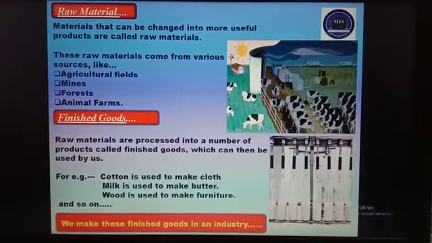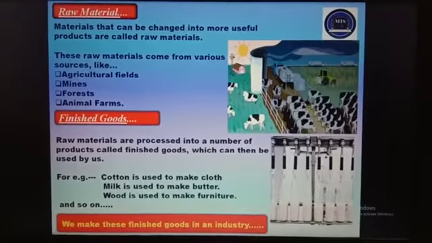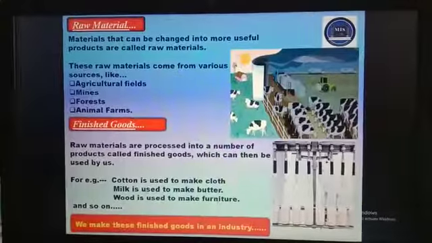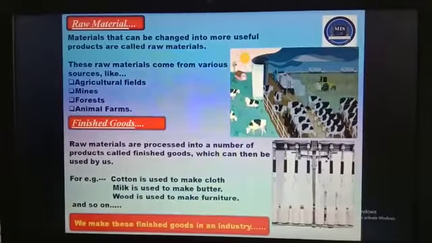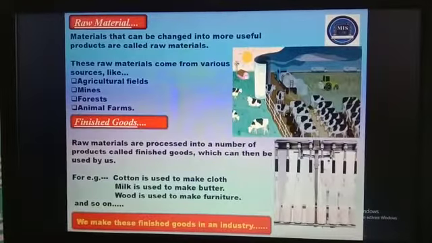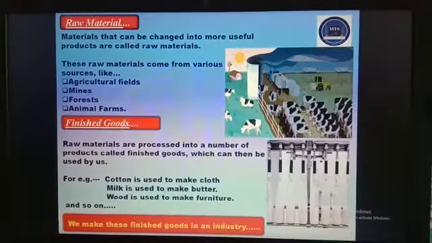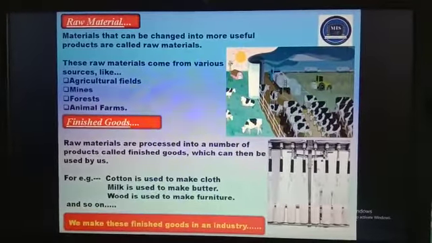For example, cotton is used to make cloth, milk is used to make butter, wood is used to make furniture, and so on. We make these finished goods in an industry. Finished goods are costlier than raw materials because of the time, effort and money put into turning the raw materials into finished goods.